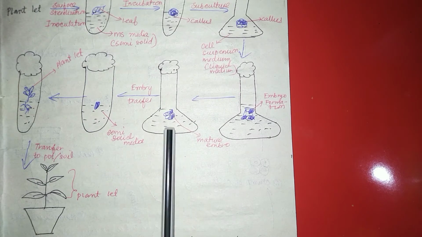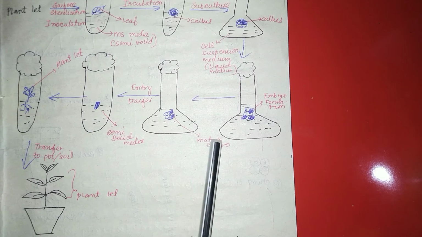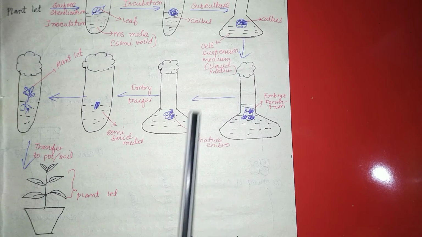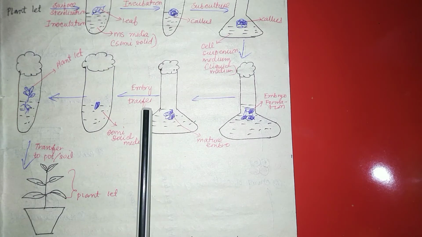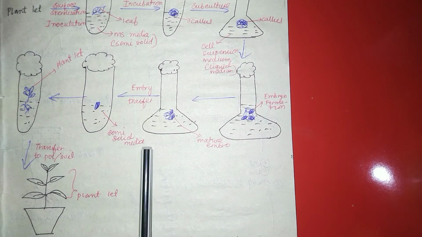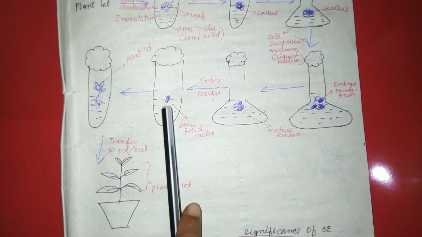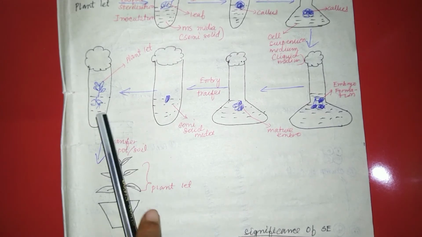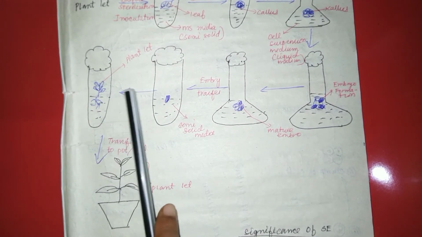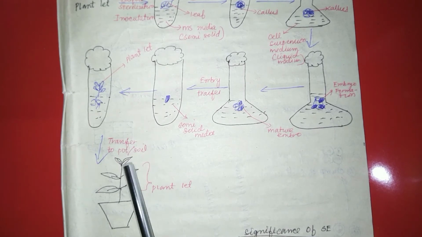After that, the matured embryo which is present in that liquid medium will be transferred again to the semi-solid medium. After the transfer to the semi-solid medium, the matured embryo will give rise to a new plantlet, and after the formation of the new plantlet, the plant will be transferred into the pot or the soil.